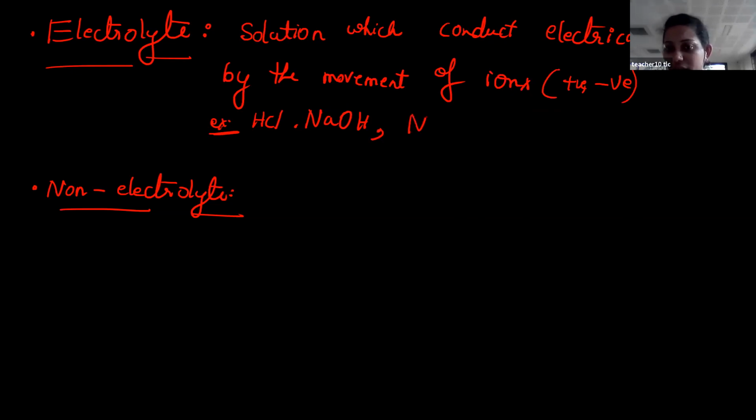Now, you can also take a salt as an example. It gives Na plus ion as well as Cl minus ion. So whenever you have positive ions as well as negative ions, it conducts electricity.